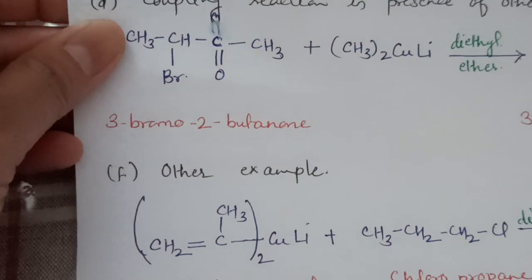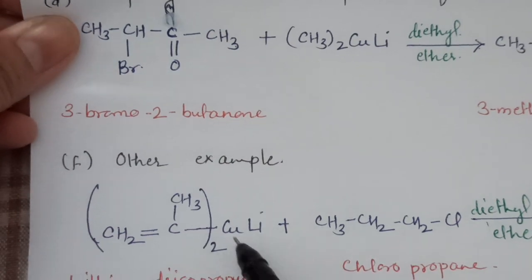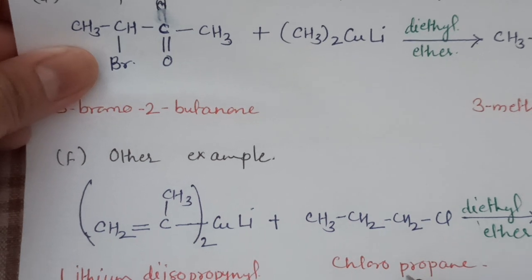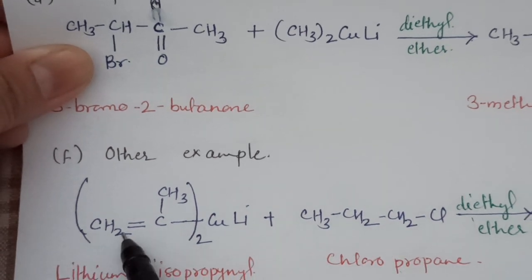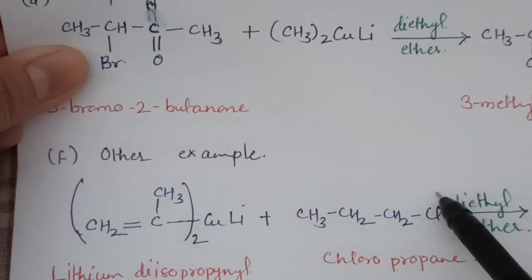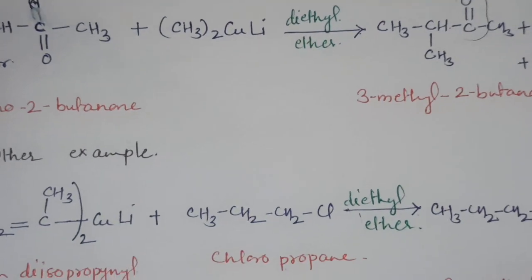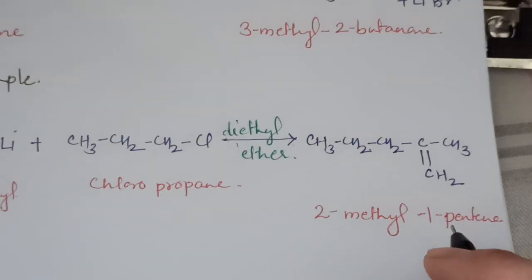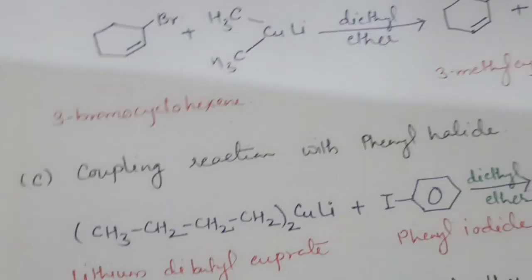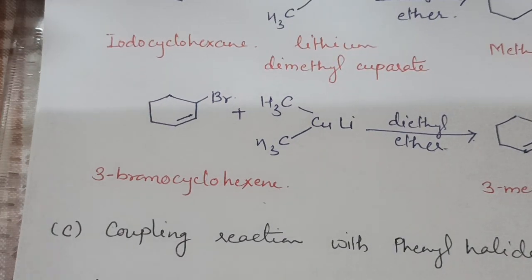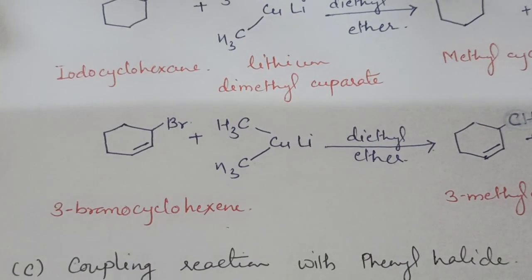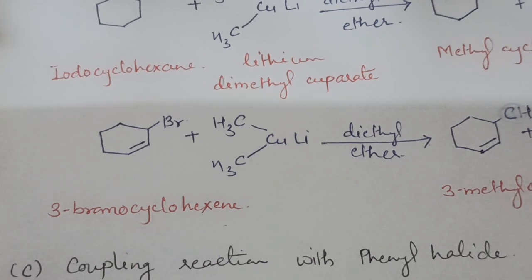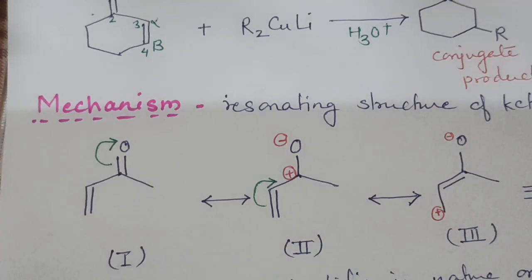That means if lithium diisopropyl cuprate reacts with chloropropane, one isopropyl group substitutes the chlorine and results in the formation of 2-methyl-1-pentane. These are some examples of coupling reactions: alkyl halides, cyclohexyl halides, phenyl halides, coupling reaction in the presence of other functional groups, and some other examples.